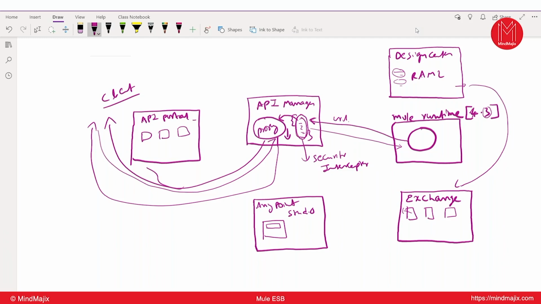According to the design, it will create flows. So if you have 100 resources, 100 flows will get generated. So you don't need to do it manually. Those flows are automatically generated, and they are called stubs or placeholders.